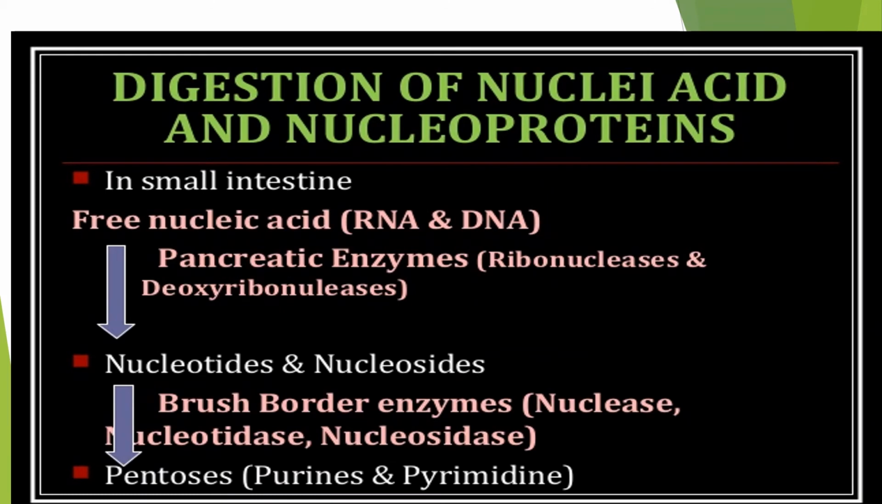In the small intestine, free nucleic acids, that is RNA and DNA, are acted on by the pancreatic enzymes ribonuclease and deoxyribonuclease. They are converted into nucleosides. The brush border enzymes, nucleotidases and nucleosidases, convert these into pentoses, purines, and pyrimidines.